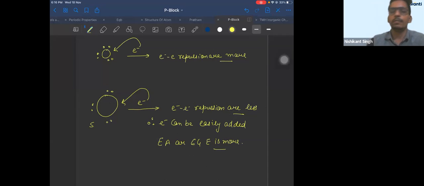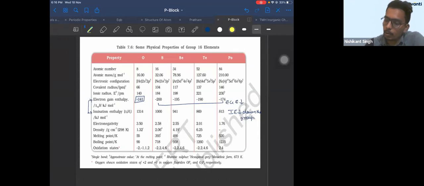Okay? We have done it in periodic properties also. I hope you have done it. Correct? Yes. Anyone having any doubt in this? So electron gain enthalpy is done, right? Now go to ionization enthalpy. We have already discussed it. Go to electronegativity.